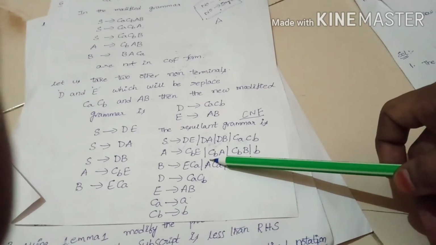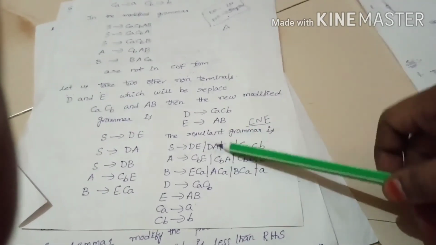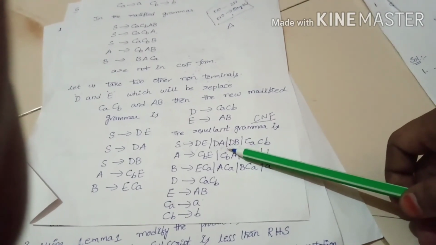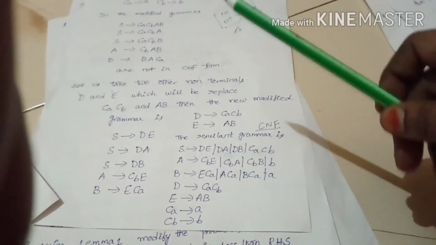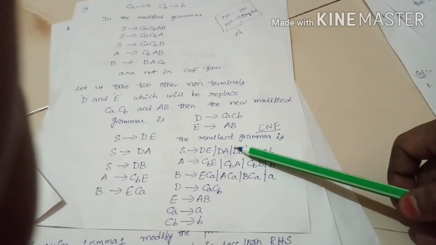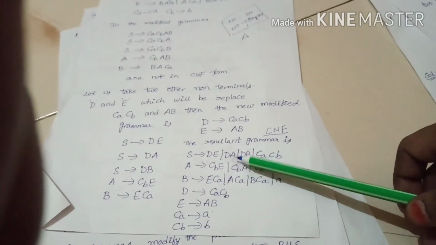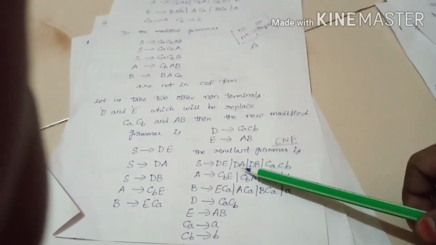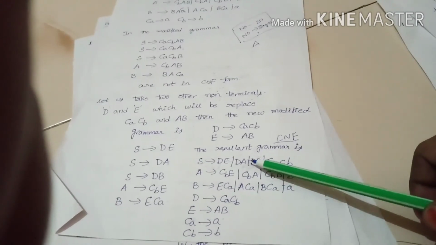In this, how do we convert? First, in the CFG grammar, check whether there are any null productions, useless symbols, or unit productions, and you have to eliminate them. After that, the next step is to replace with a new variable where a production is in the form of capital A tends to n greater than 2, meaning more than 2 non-terminals. At that time you have to replace with a new non-terminal.